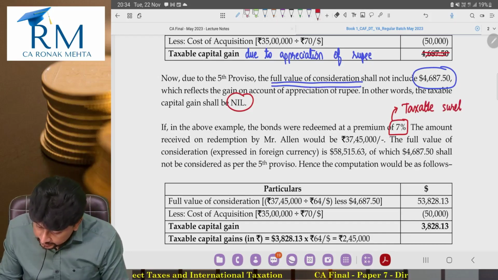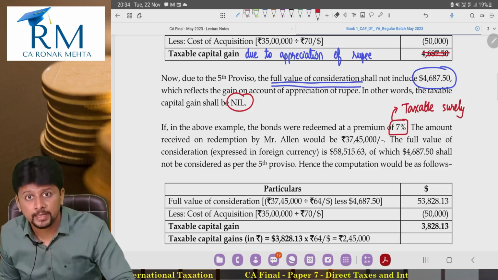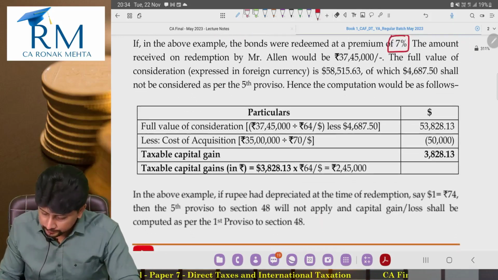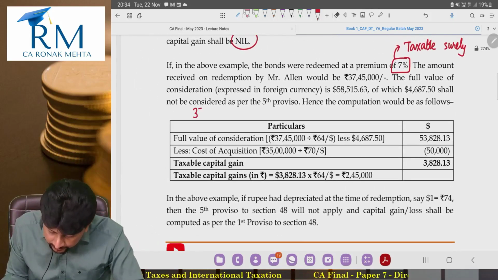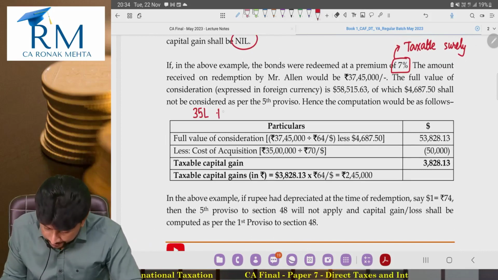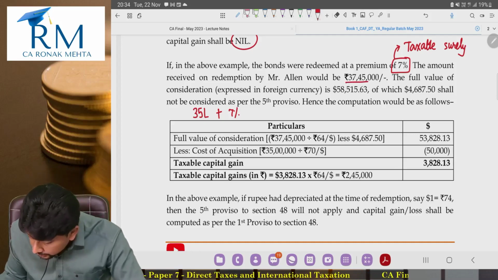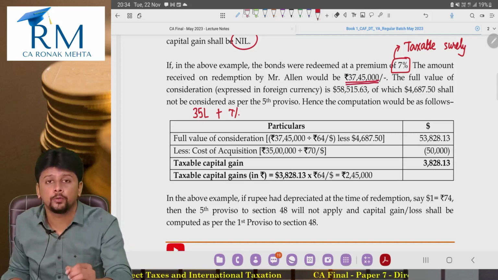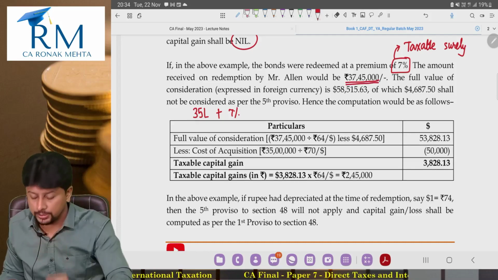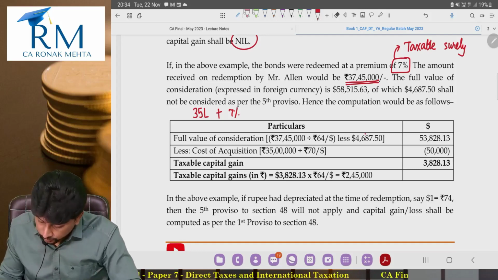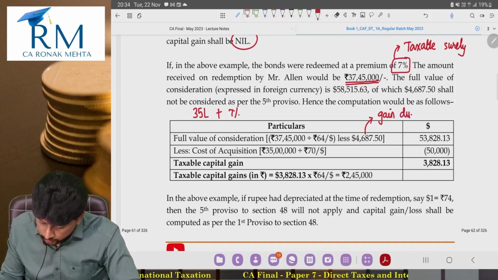Surely, definitely this should be taxable. But at the same time, the 70 exchange rate became 64 also. So, 35 lakhs face value plus 7% appreciation in the form of premium, 37,45,000 is the rupee amount that the non-resident would get on redemption. Convert that at the 64 exchange rate, less 4687. This is the gain due to rupee appreciation.